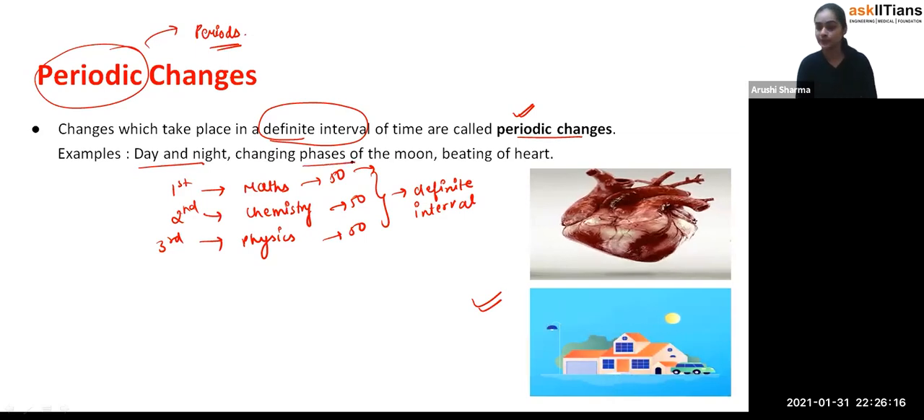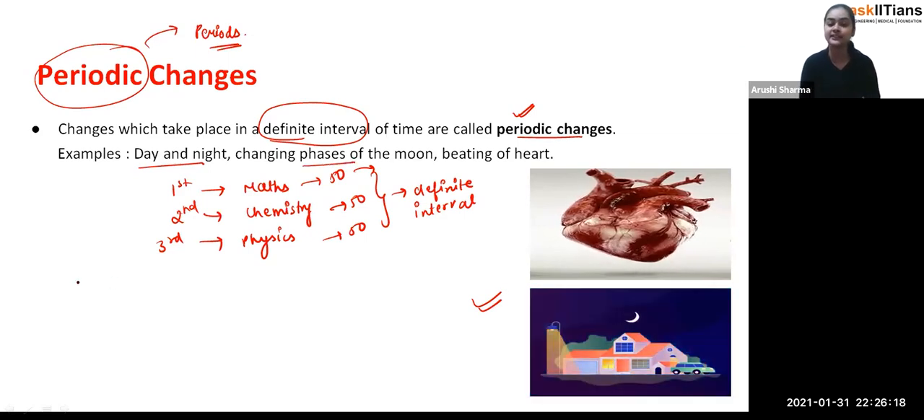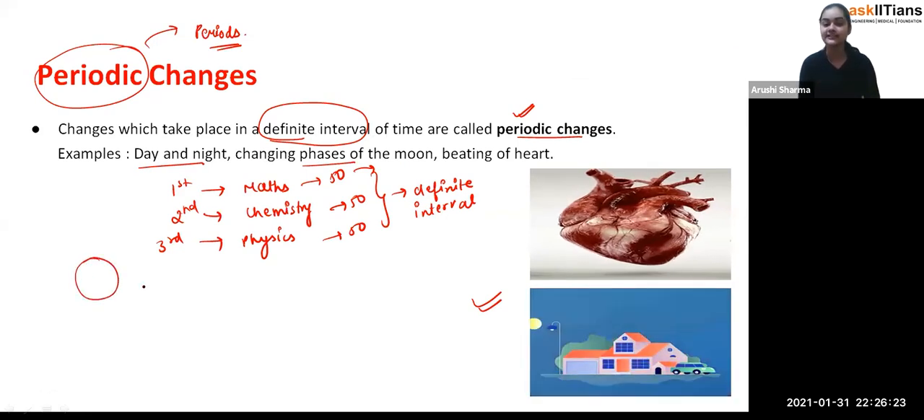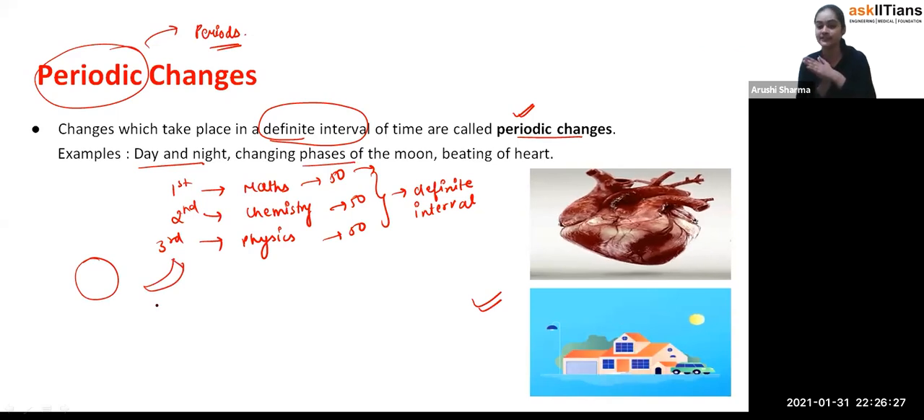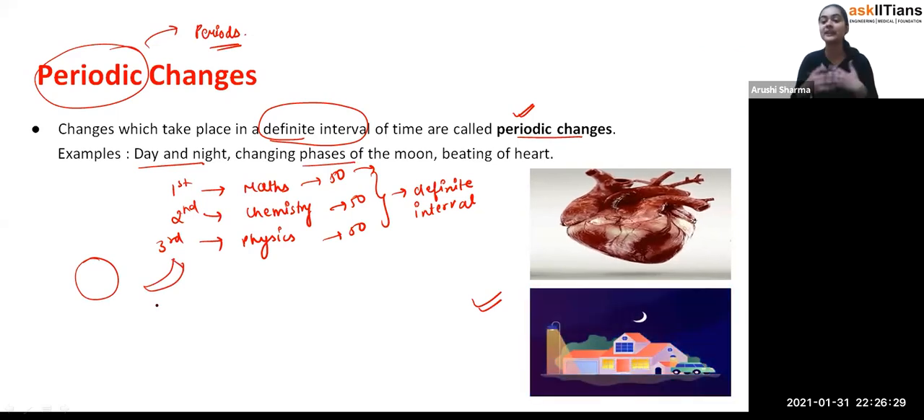Changing phase of the moon. Exactly, like you have seen that the moon is having different phases. At some time it could be like this, at sometimes it could be like this as well. So you can see that we are having the different phases of moon, but they are repeating each other. So that's how it is also a periodic change.